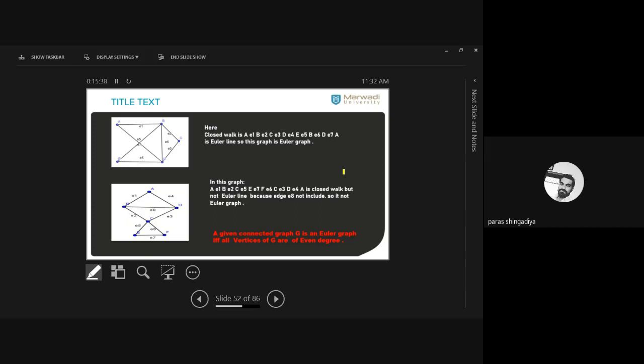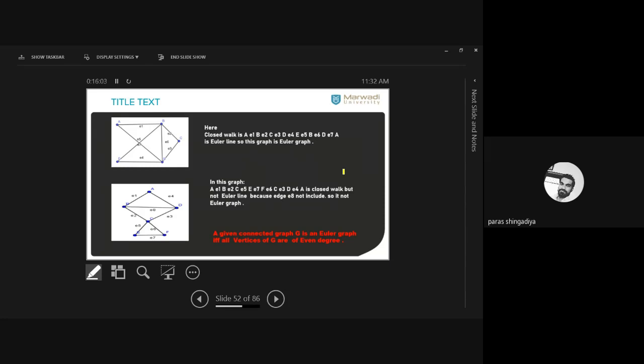If we start from A, I just move on this graph: A, E1, B, E2, C, E5, E, E7, F, E6, C. Then after that I move to D, E3, D. Now from D, two edges are remaining. One is E8 and the second is E4. So if I move in this direction, clear? I reach B again.